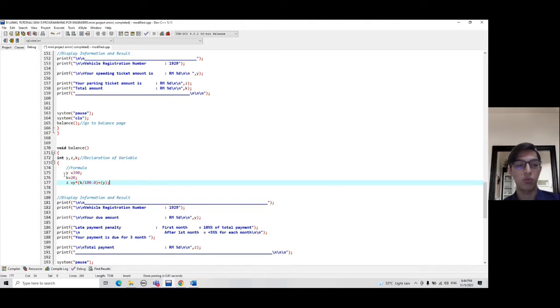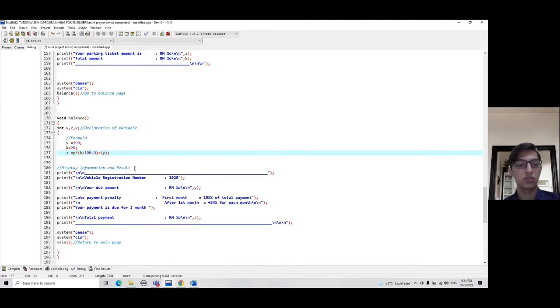So it is a percentage increase from Y. When we see the information and result, this is the vehicle registration number, the due amount is Y, and the late payment penalty is only a display. The first month is 10%. After the first month, it will be plus 5% each month. So my payment is due for 3 months, so it will be 20%.